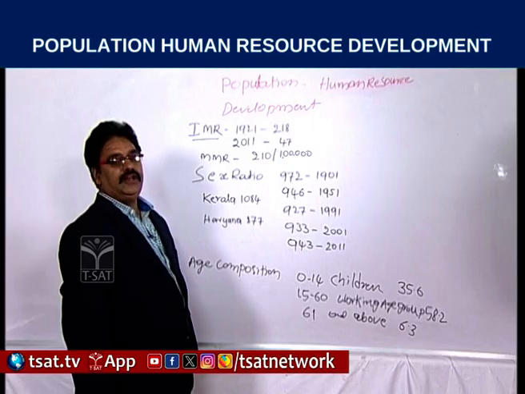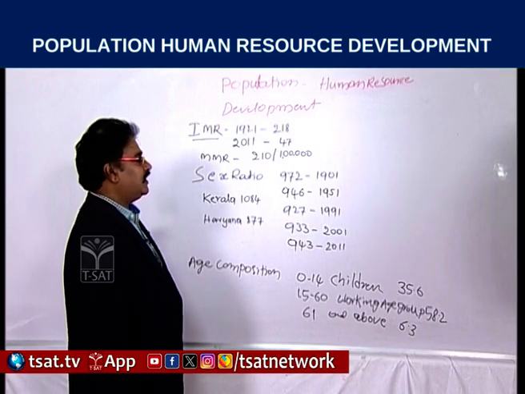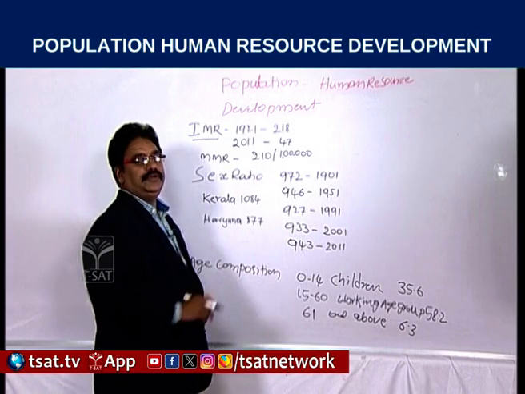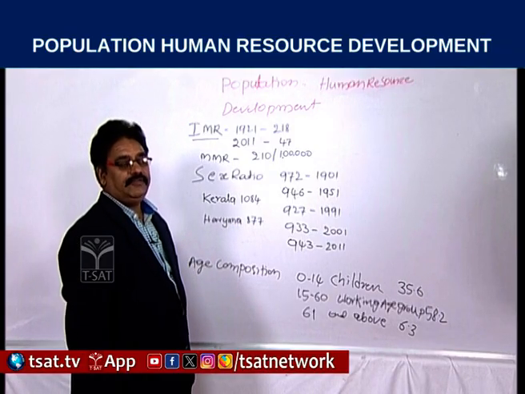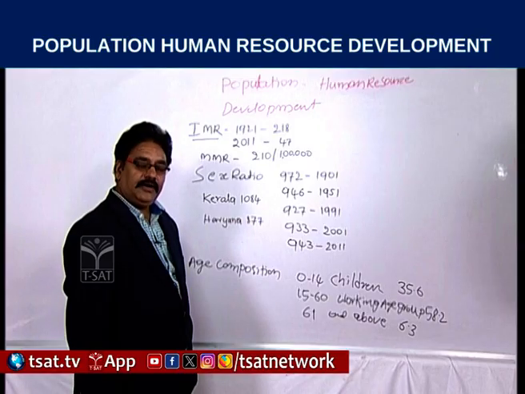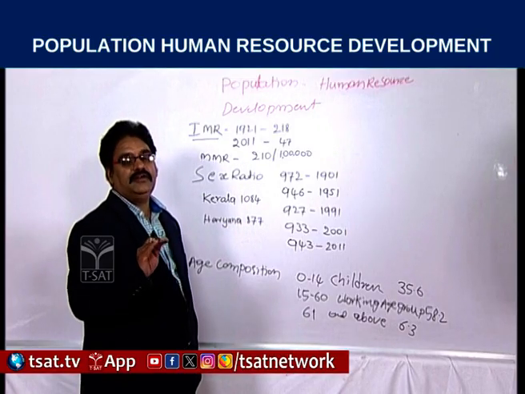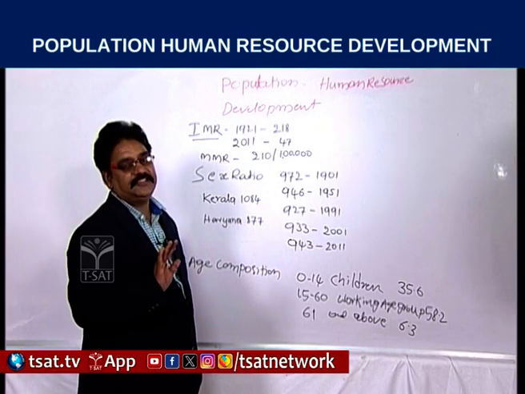During 1921, the infant mortality rate was very high, 218. For every 1,000 newborn children, 218 children were dying before attaining their first birthday.